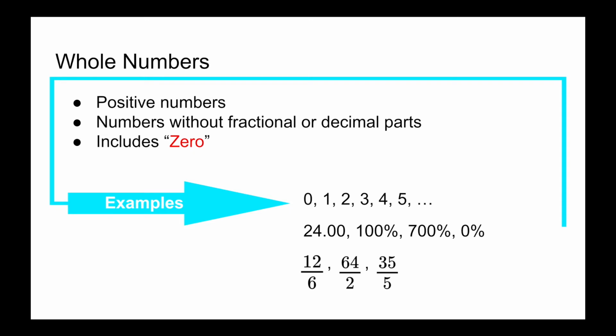So 0, 1, 2, 3, 4, 5, and into the positive spectrum. 24.00 is also a whole number, 100%, 700%, and now 0%. 12/6 can simplify to 2, so that's also a whole number. 64/2, that simplifies to 32, that is also a whole number. And 35/5 can be reduced to 7, which is also a whole number.